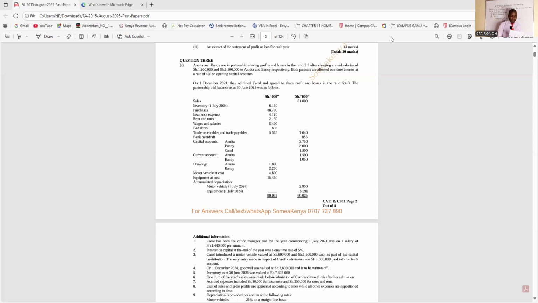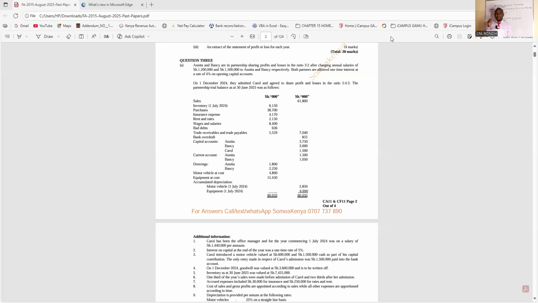Cost of sales and gross profit are apportioned according to the sales, while all other expenses are apportioned according to time. Depreciation is provided per annum at the rate of 25% on a straight line basis for motor vehicles and 20% on a reducing balance method.